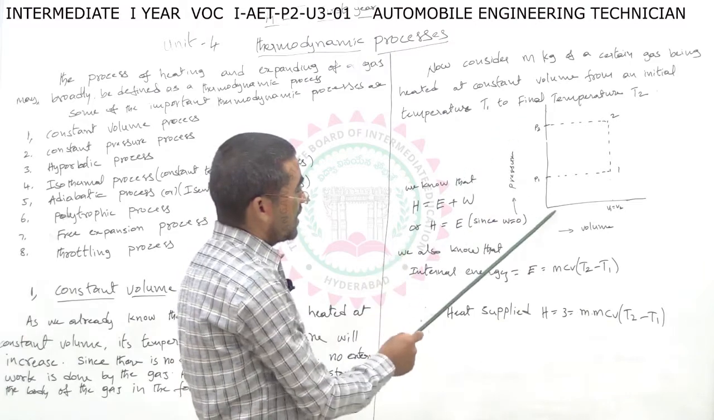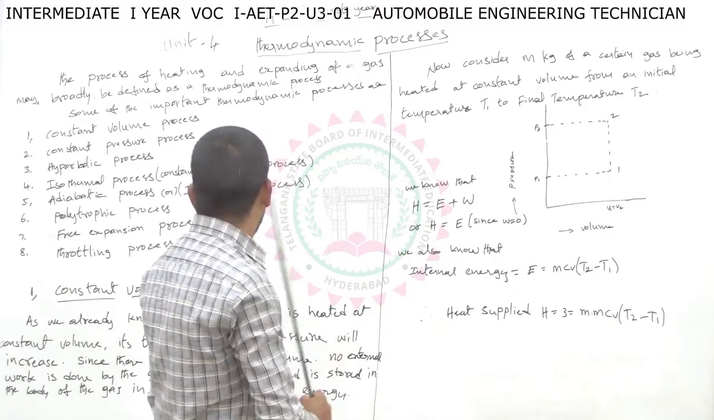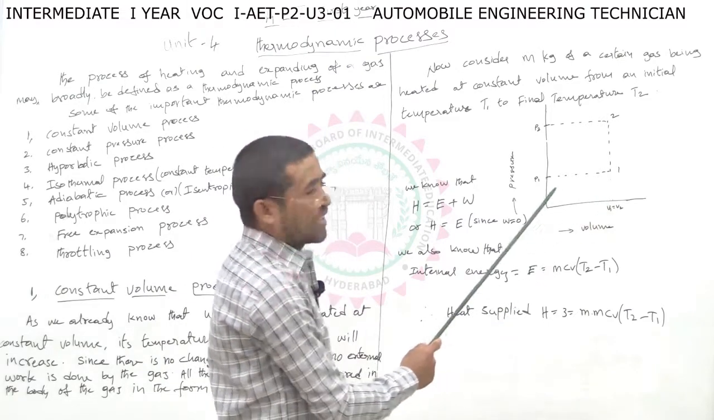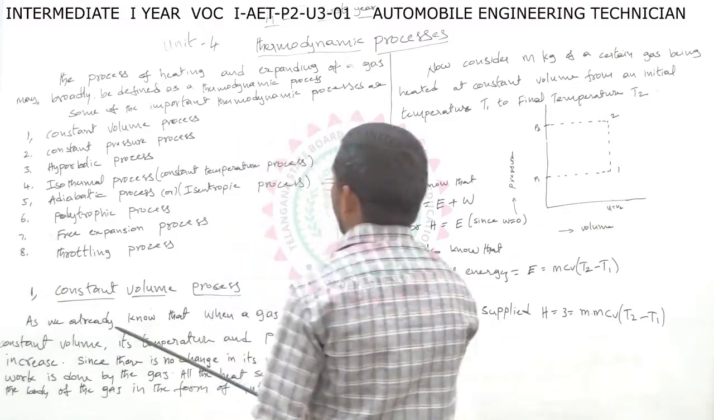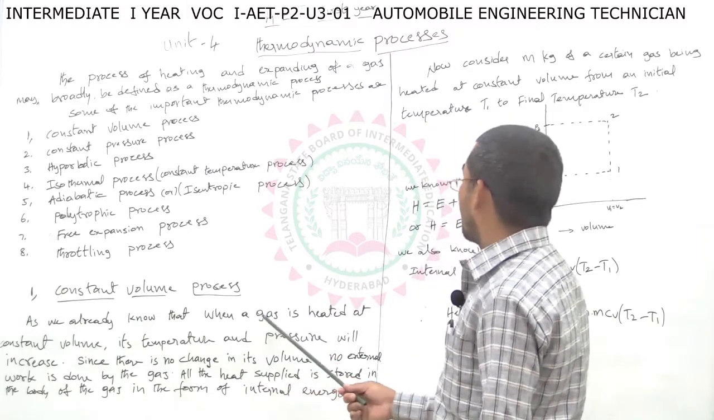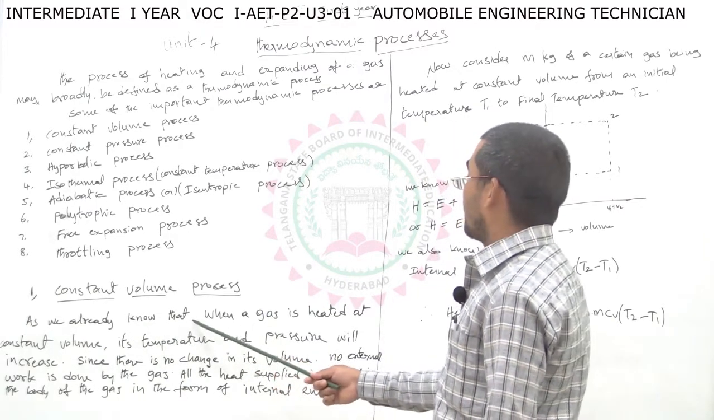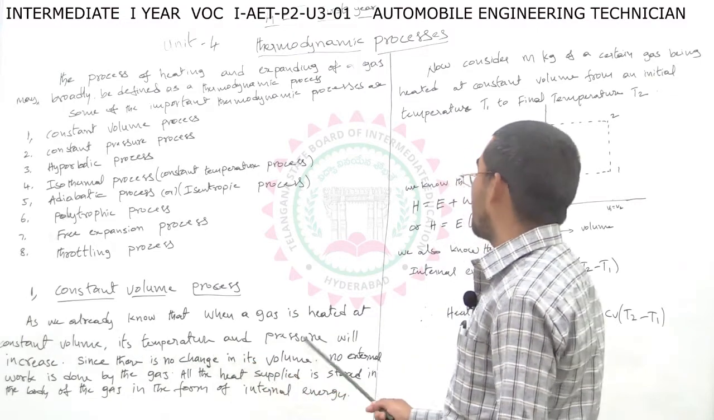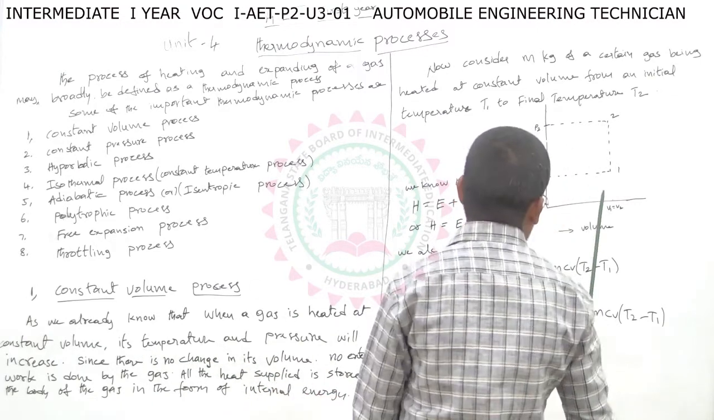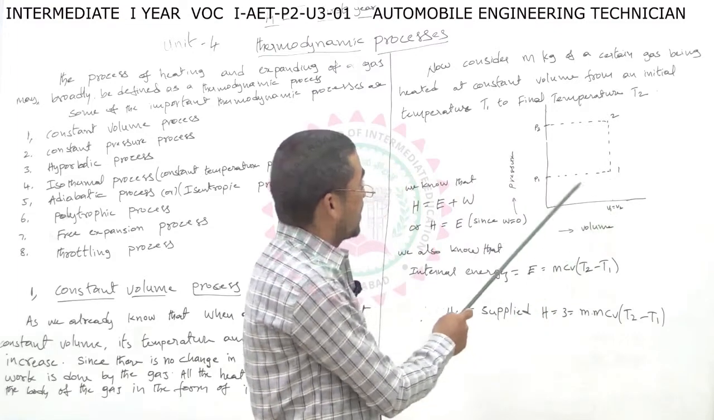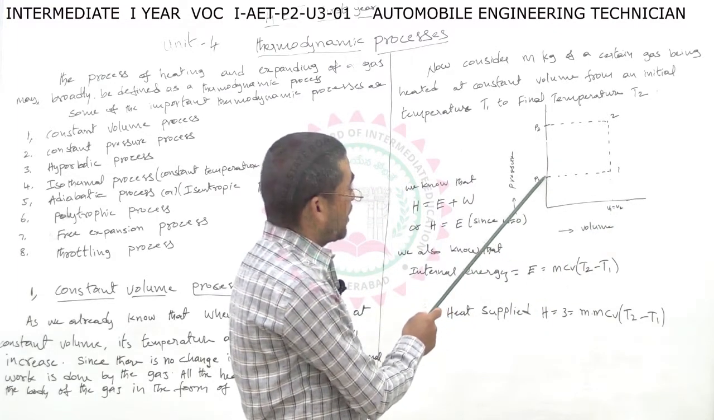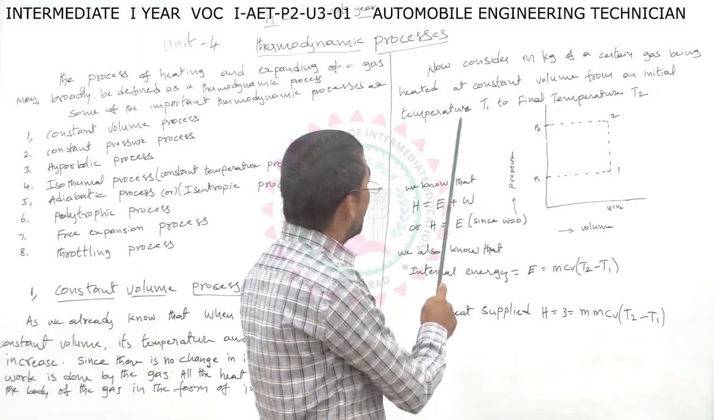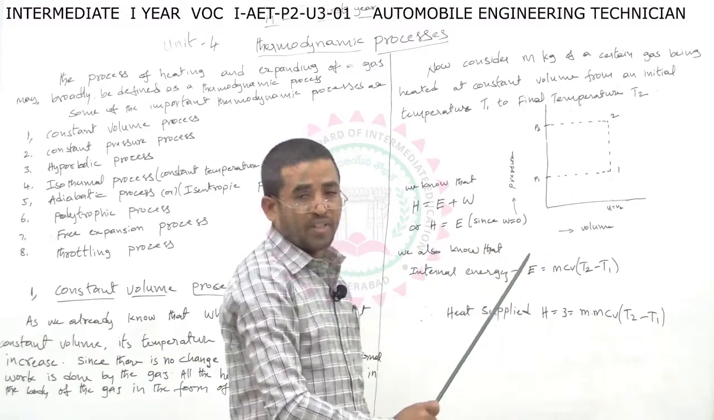Beside the pressure line, the volume line. Question: constant volume process. Volume is constant. Definition: when a gas is heated at constant volume, its temperature and pressure will increase. So volume is constant, pressure increases from P1 to P2, and the temperature also increases from the initial temperature to the final temperature.